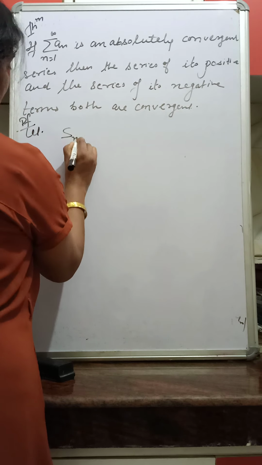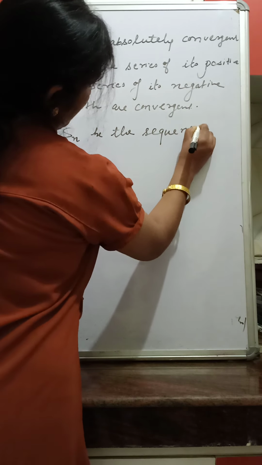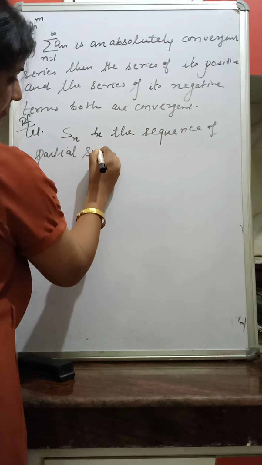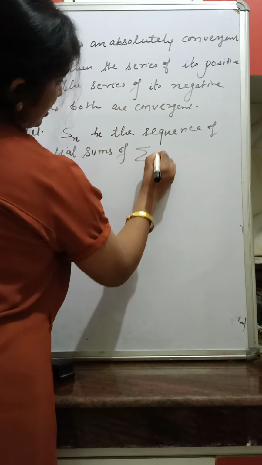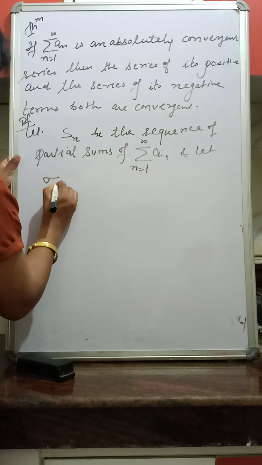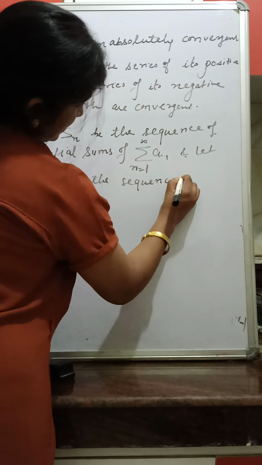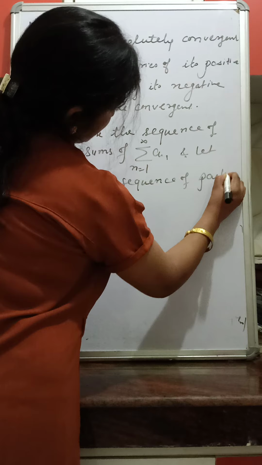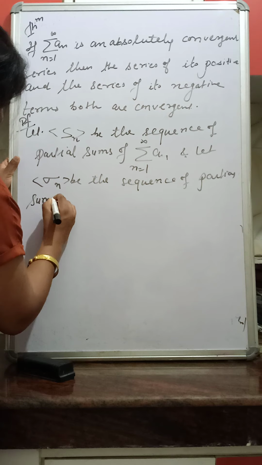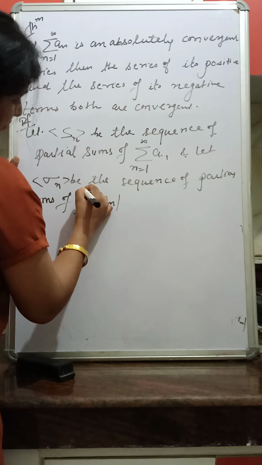Let S_n be the sequence of partial sums of summation n varies from 1 to infinity of a_n, and let sigma_n be the sequence of partial sums of summation modulus a_n, n varies from 1 to infinity.